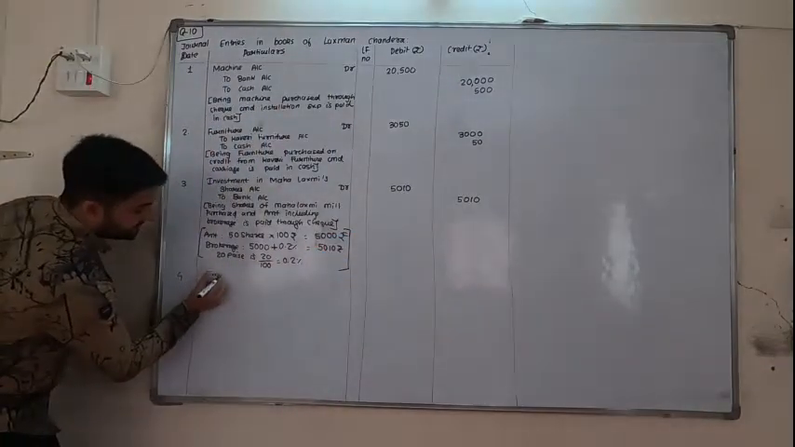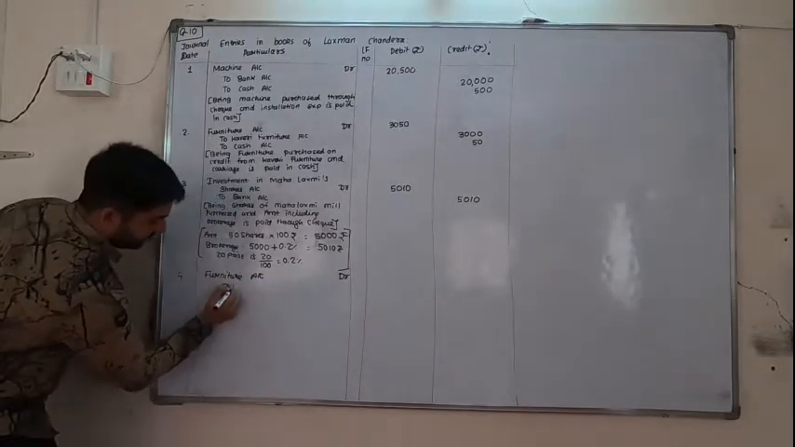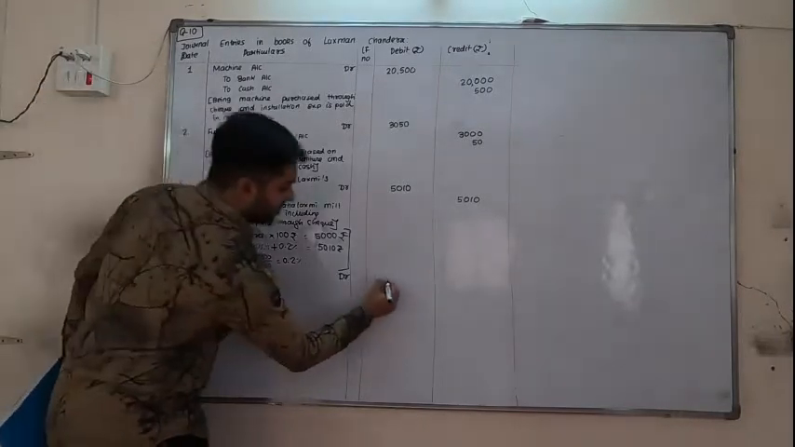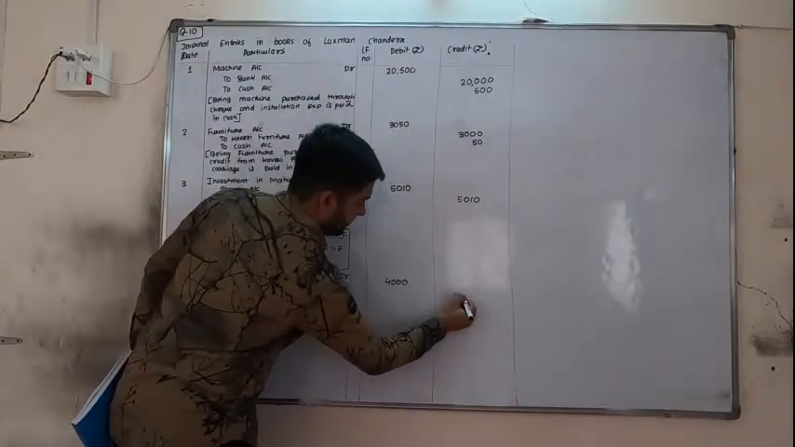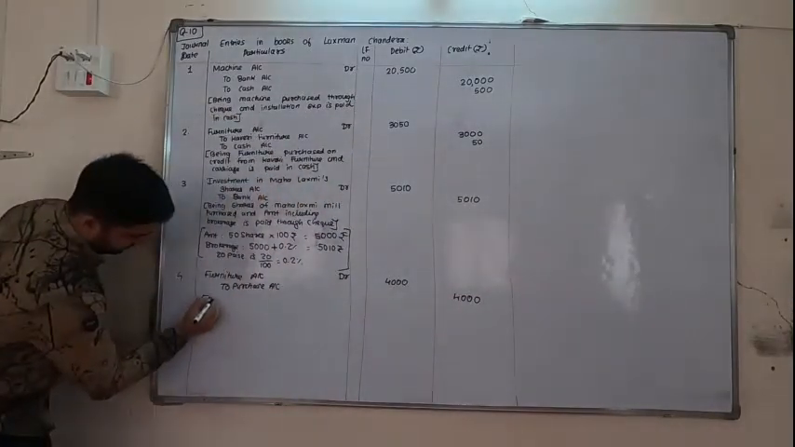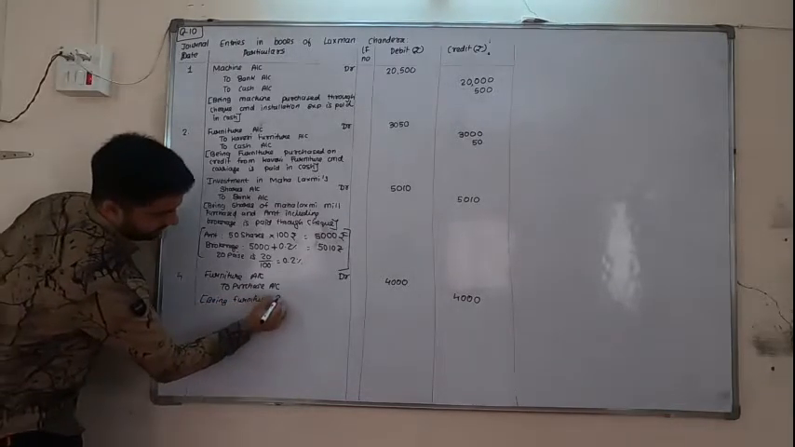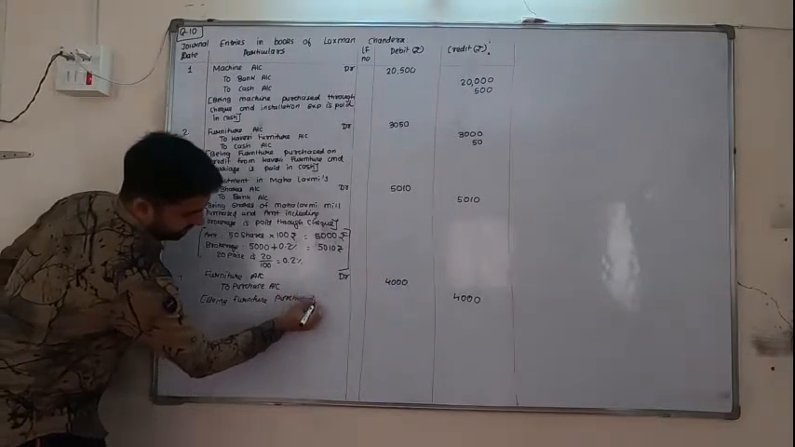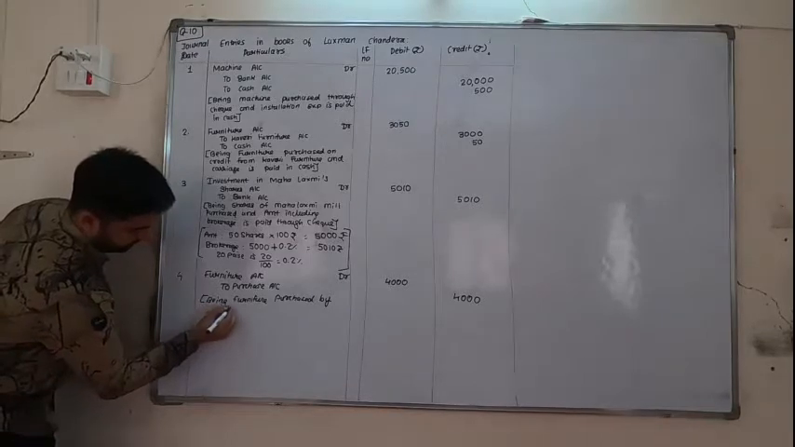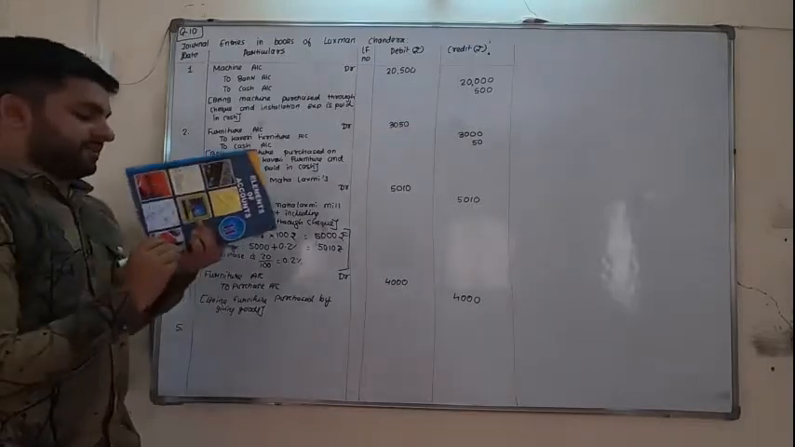So the entry is furniture is coming in, so furniture account debit to purchase account. Amount will be of goods 4000, 4000. Here 4000, here 4000. Narration: Furniture purchased by giving goods.